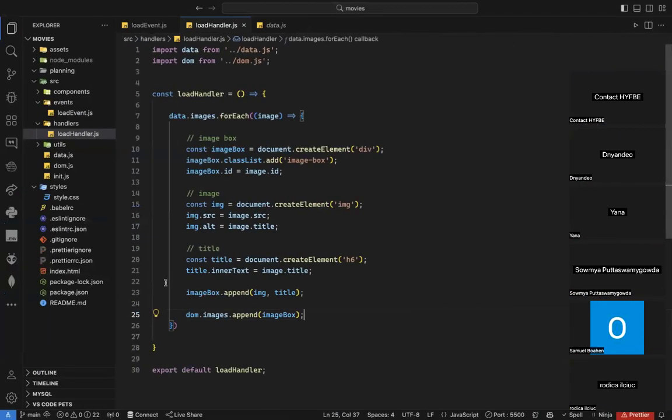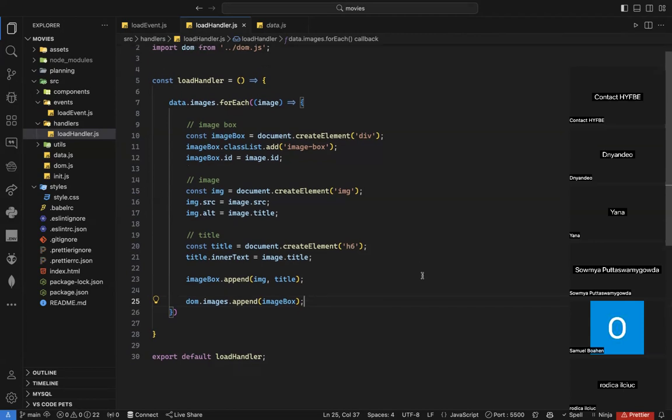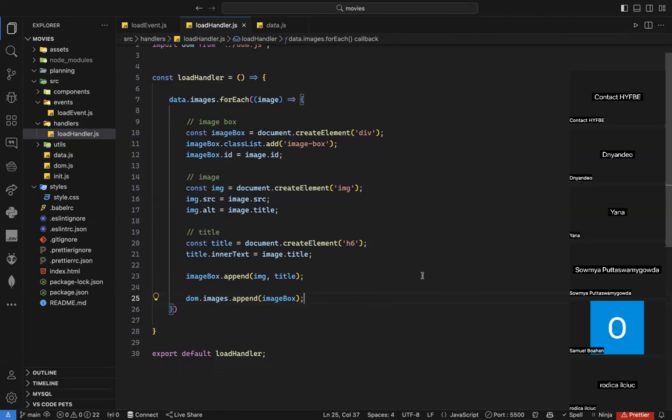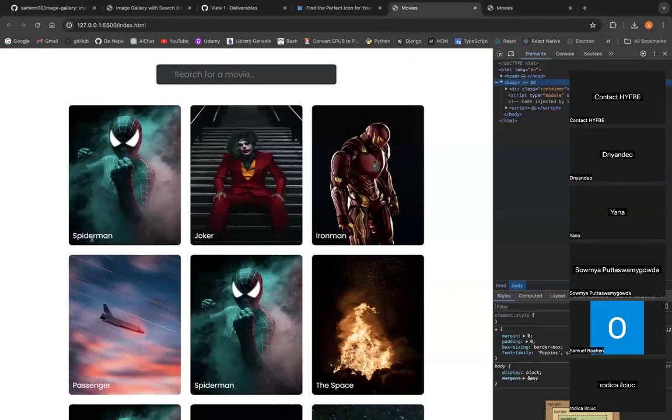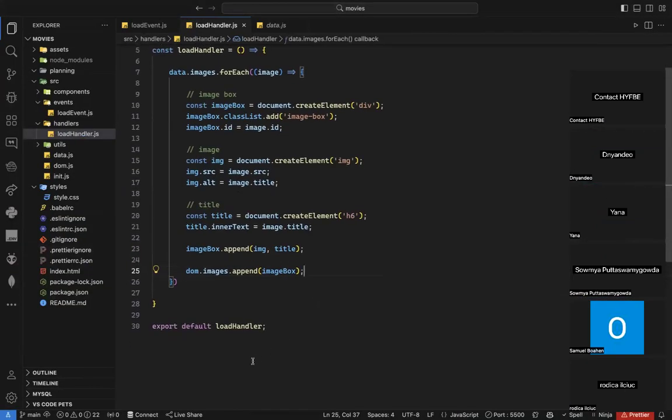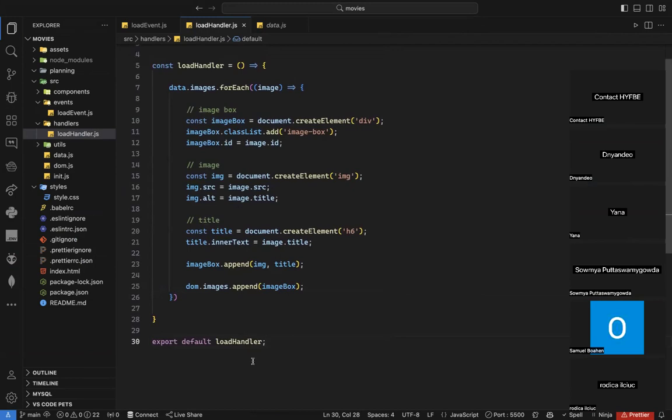Is the idea clear here? Why do I use h6? You can use h1, h2, h3, h4. I just use it because I think it's a little bit nicer here. I want it to be a little bit small. So there is really no logic behind it. It's just up to you what you use. I like to use h6 because, as you can see, my image looks a little bit nicer. You can use h2 or h4, whatever. There is really no logic behind that. It's up to you.